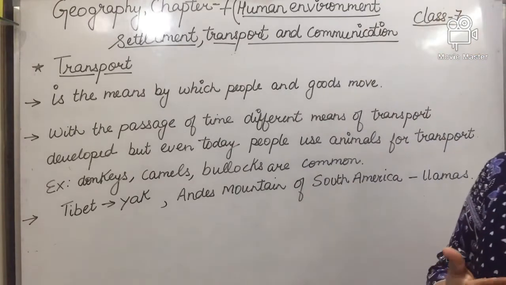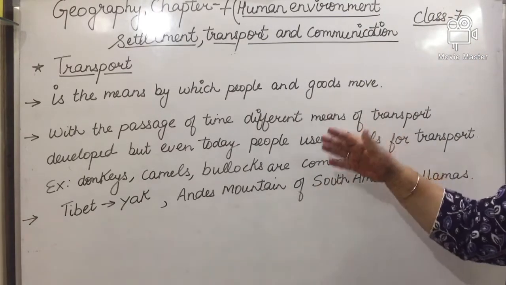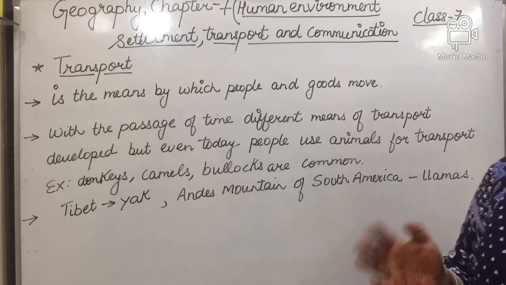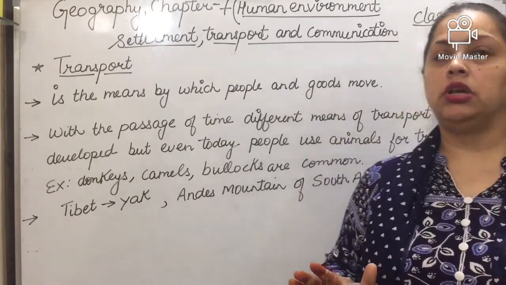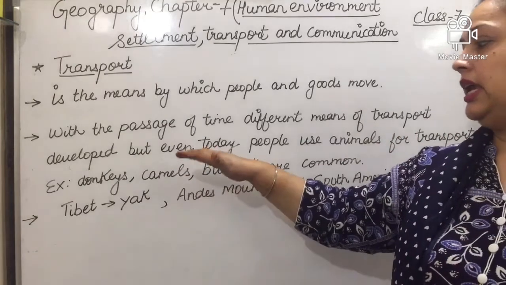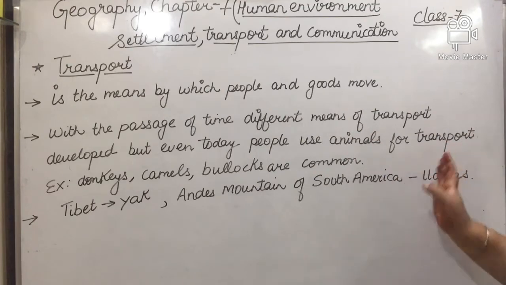But with the passage of time, different means of transport have been developed. Still, animals are being used for transport even now. For example, donkeys, camels and bulls are commonly used.